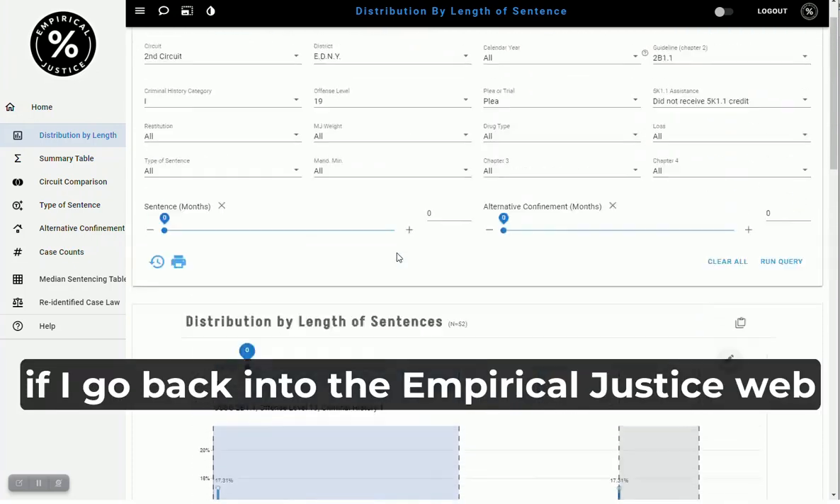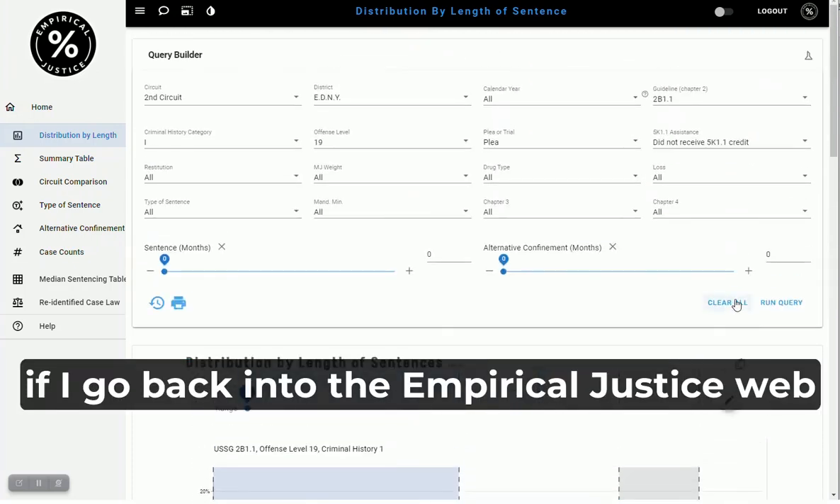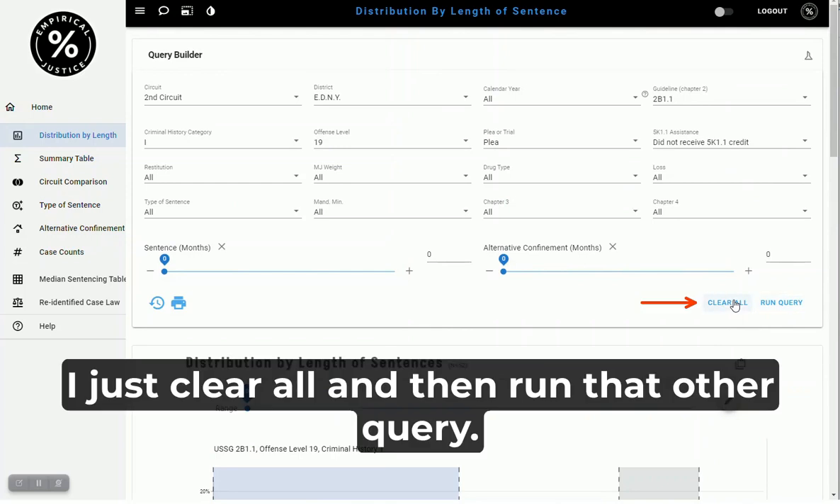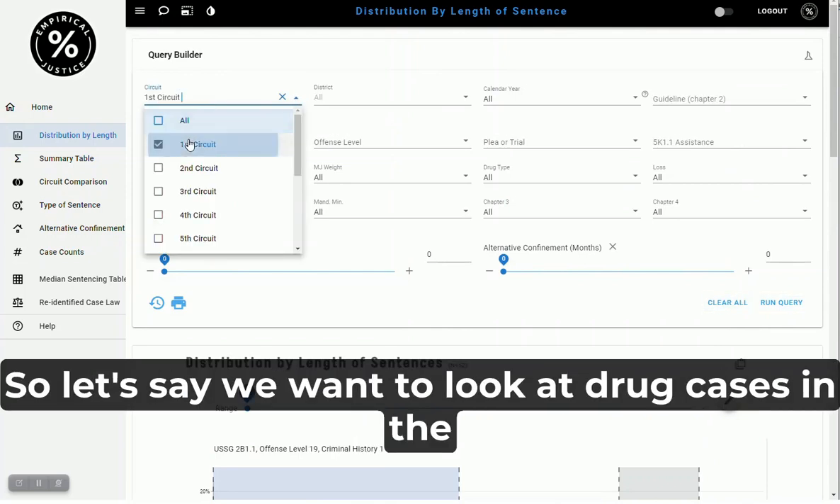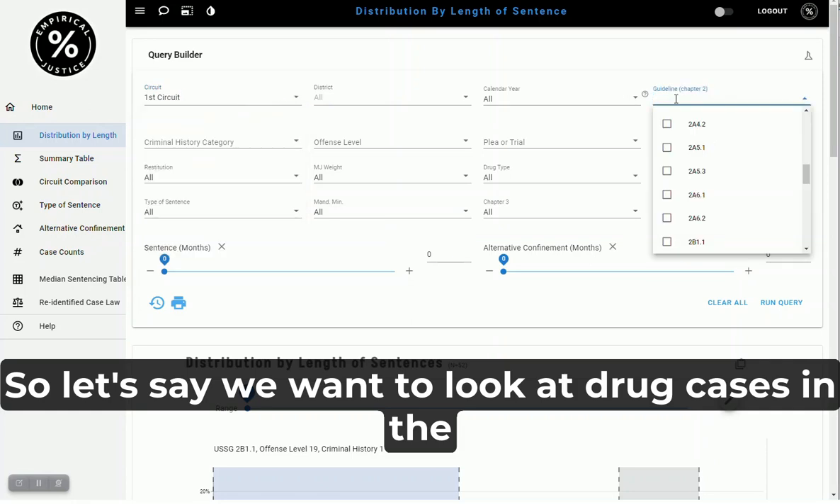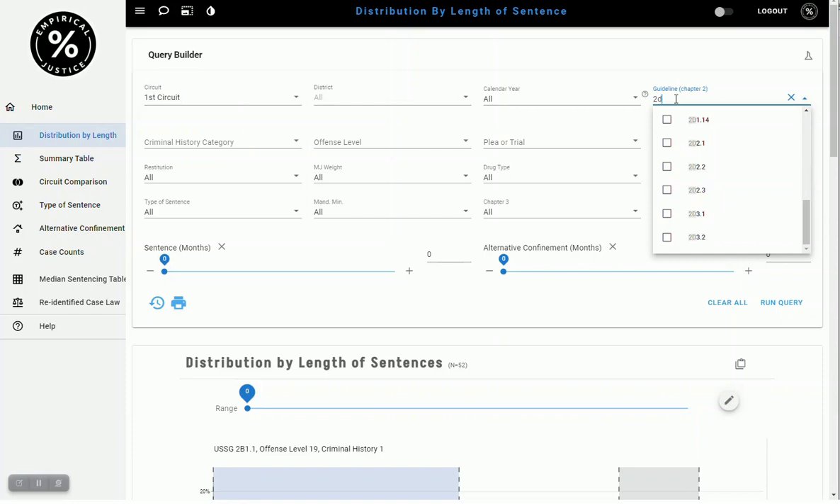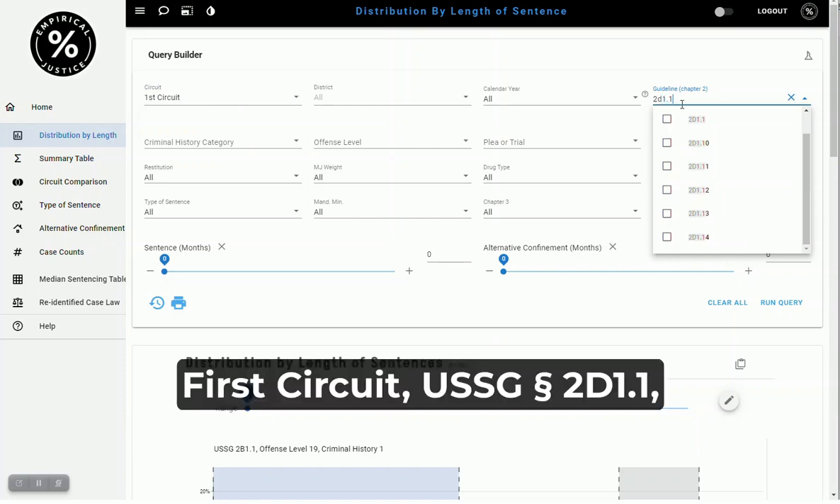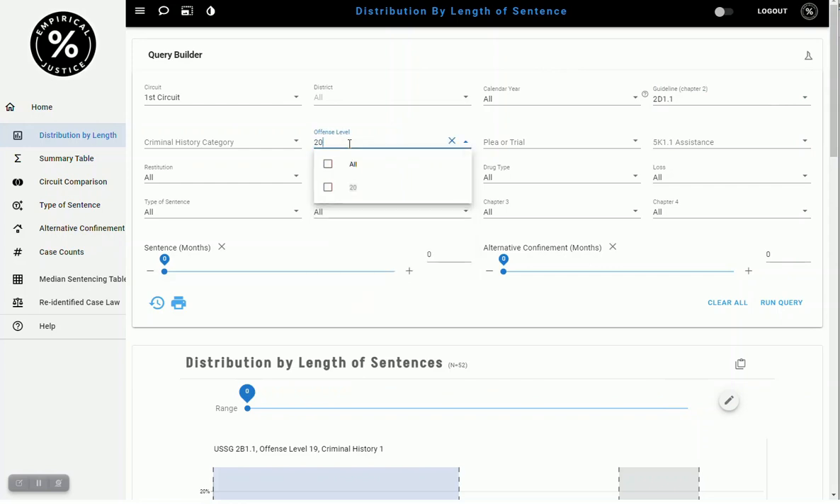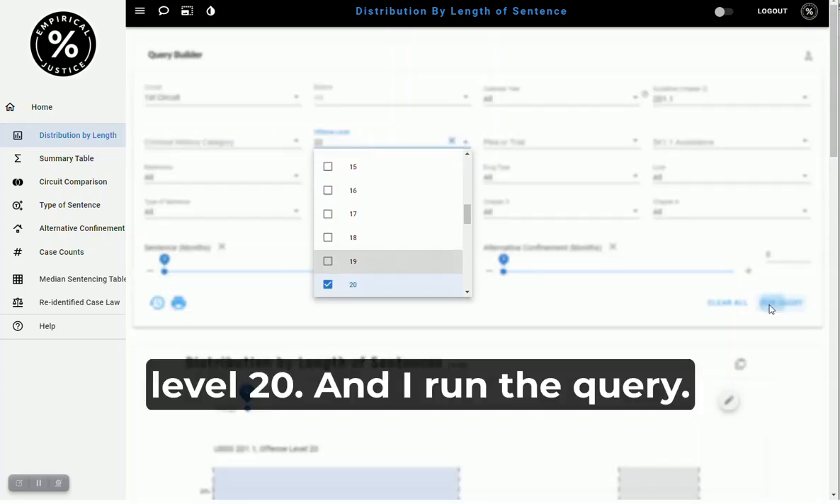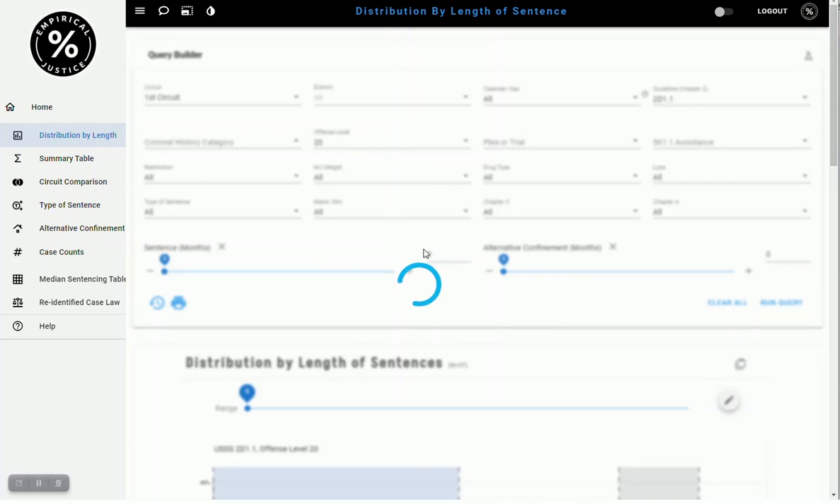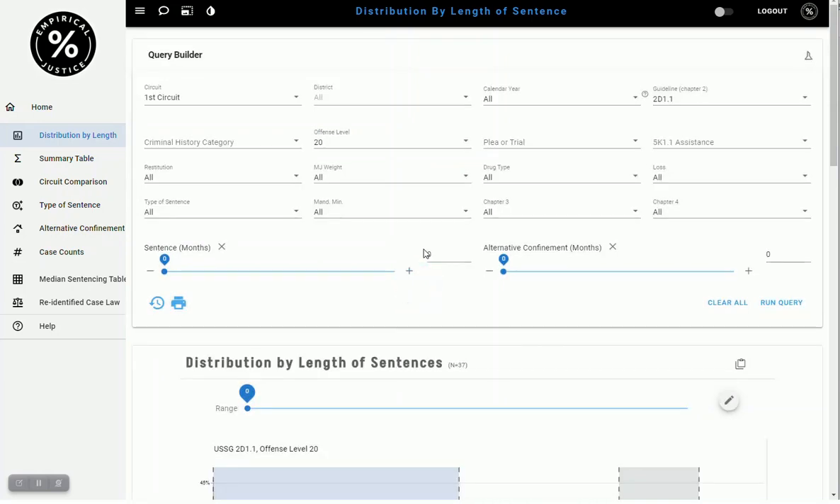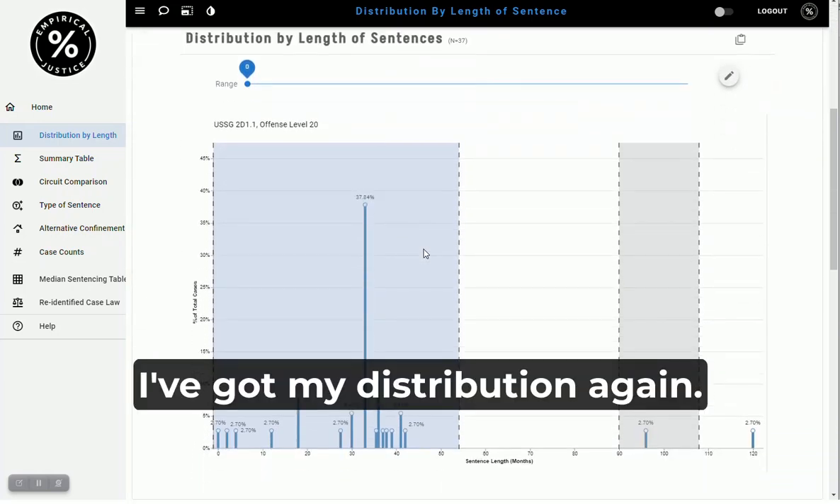Now, if I go back into the Empirical Justice web app and I want to run another query, I just clear all and then run that other query. So let's say we want to look at drug cases in the First Circuit, 2D1.1, level 20, and I run the query. I've got my distribution again.